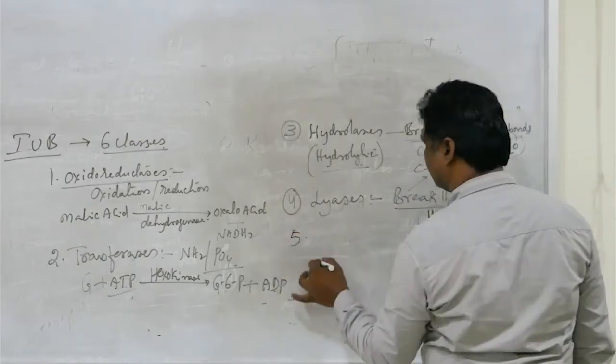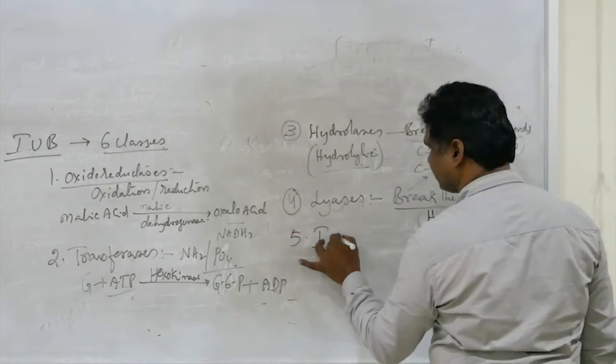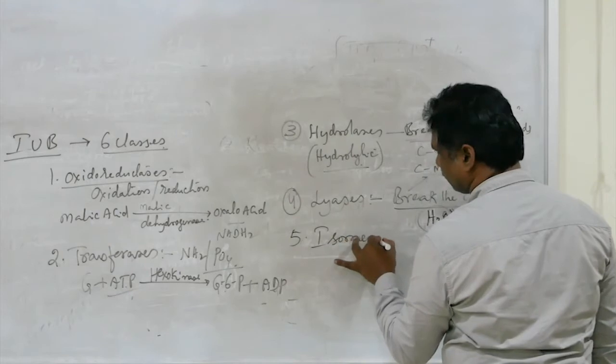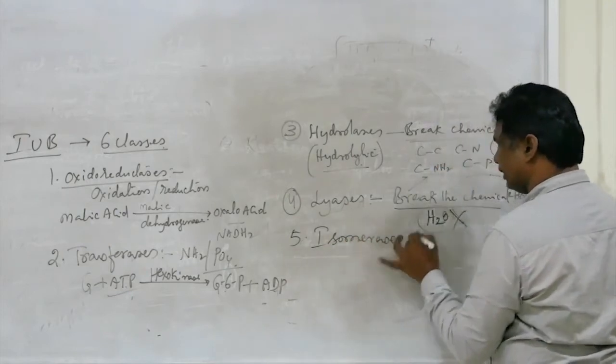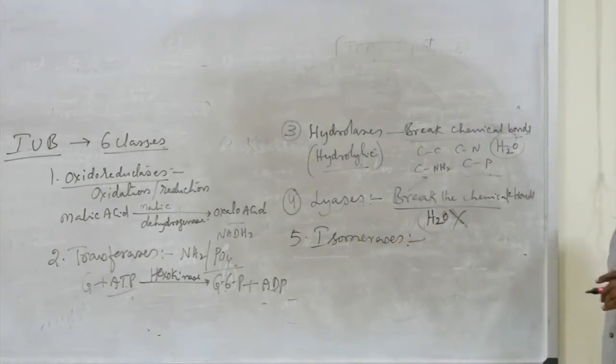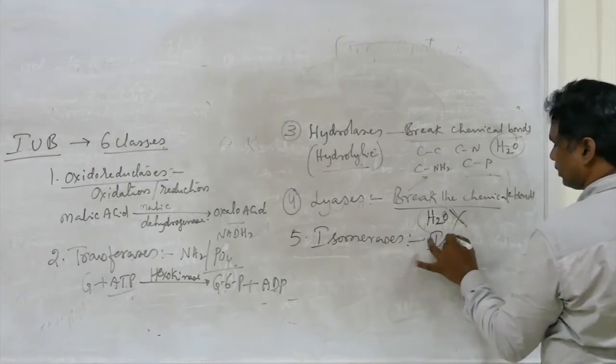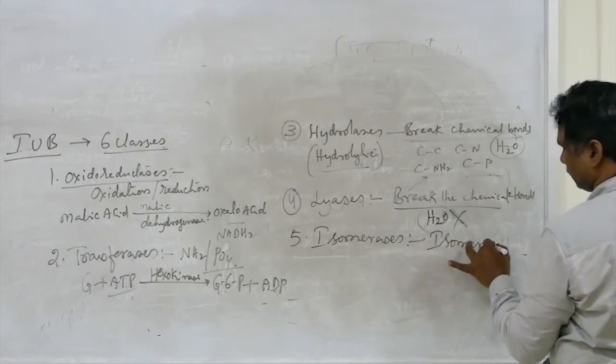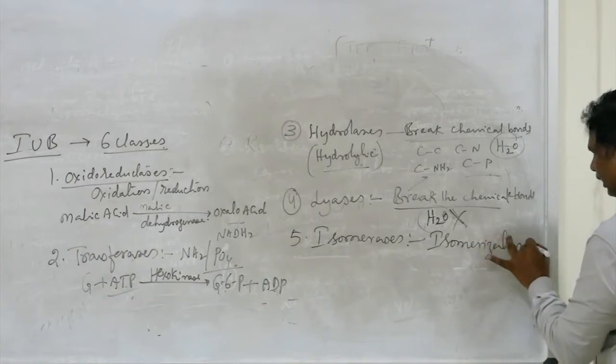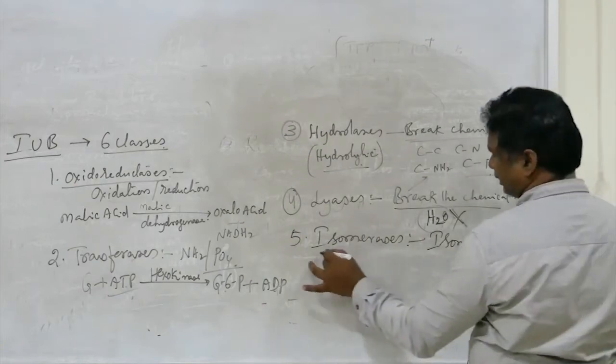The fifth one is isomerases. You know from chemistry, isomerization: same molecular formula, different structures. The enzymes which are involved in isomerization are simply called isomerases.